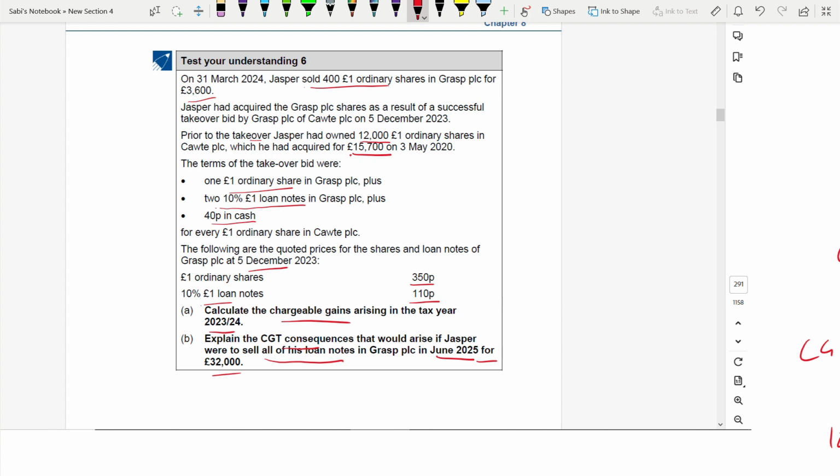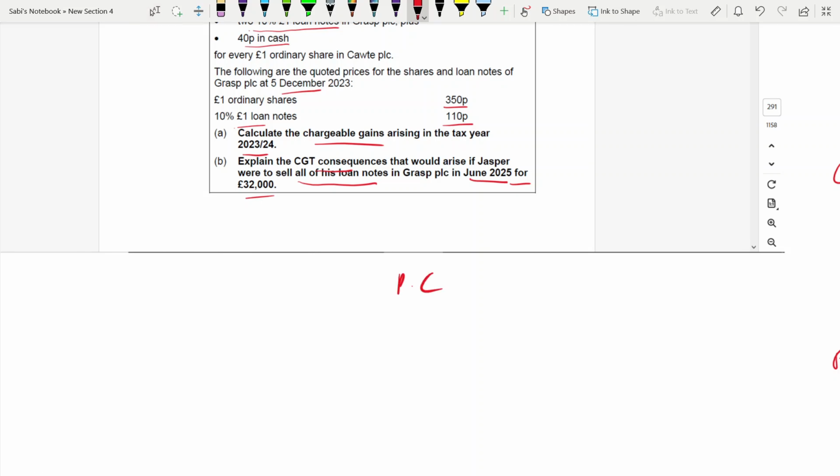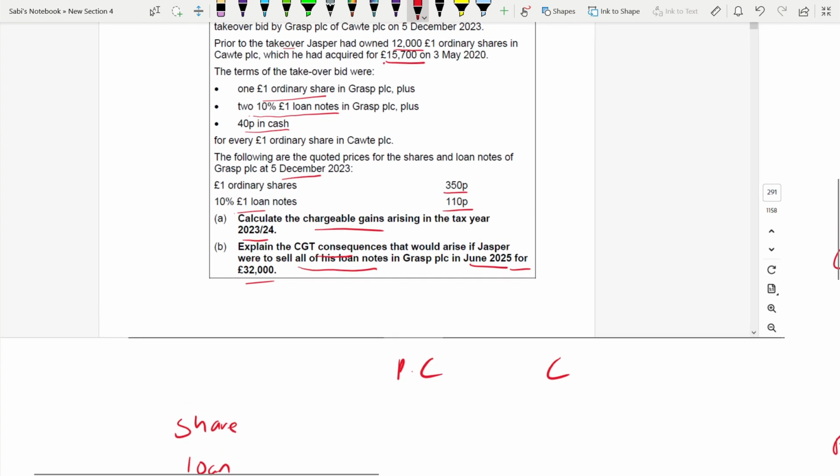So now, purchase consideration, cost. Shares, loan note, cash. For shares, how much would be the consideration? How many shares are there? 12,000. He owned 12,000. Unlike in the previous question, there you had to calculate.